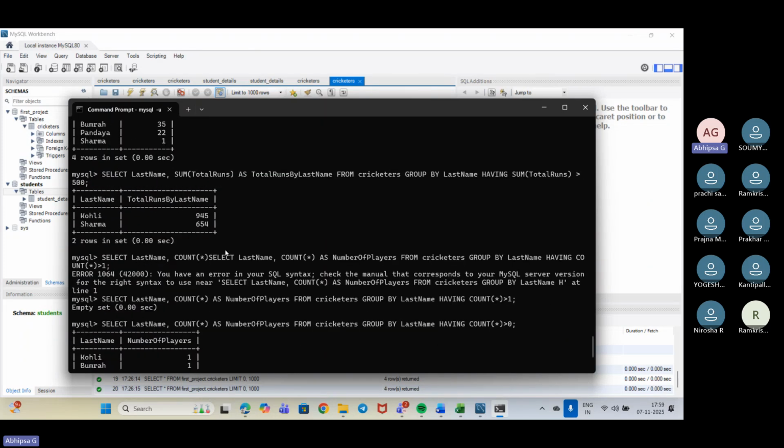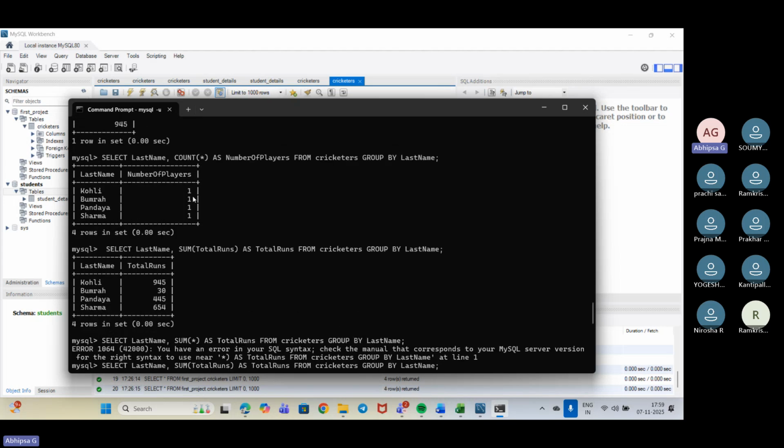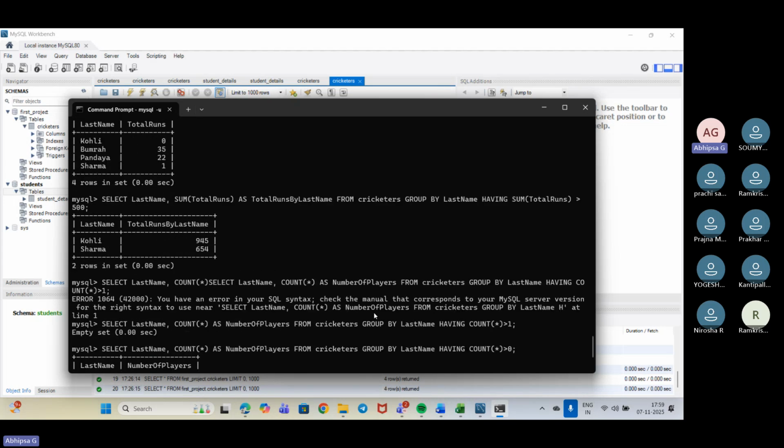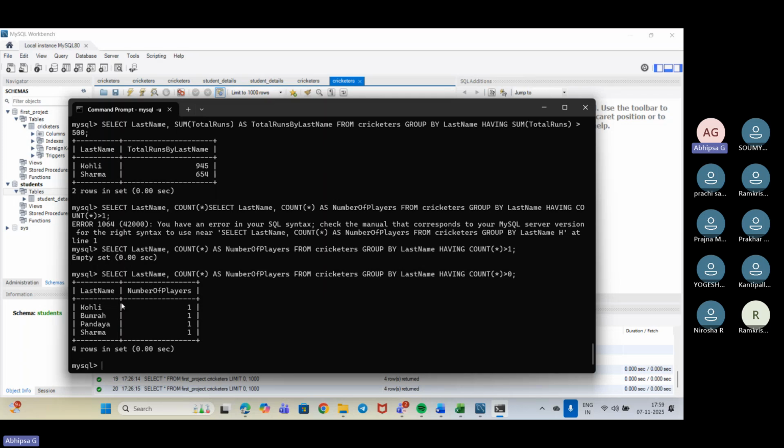So if I want the count value greater than 1, if the value is 2 over here, then it would have printed. But since I have put greater than 1, that's why it is giving me the set is empty, like there are no values inside it. And when I put greater than 0, it has printed all of them.